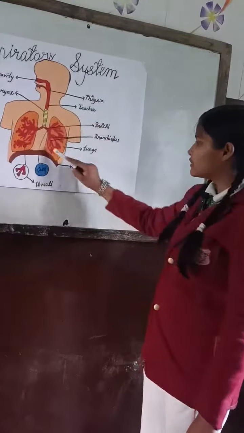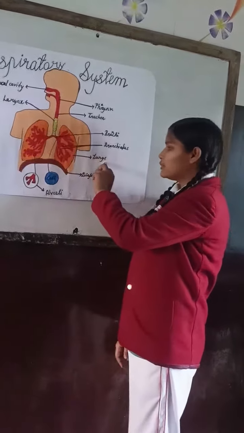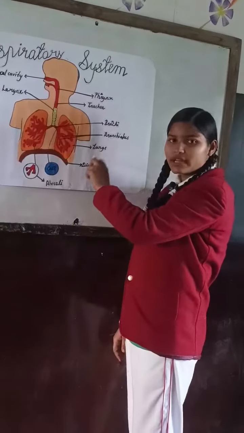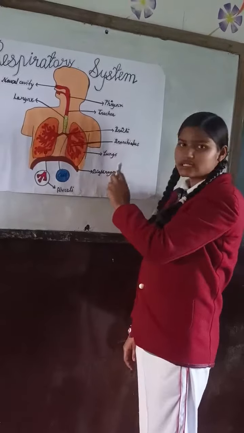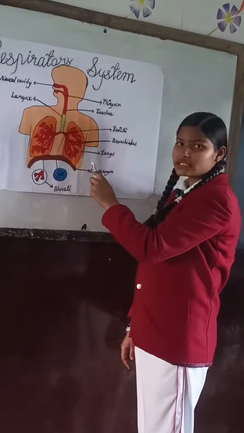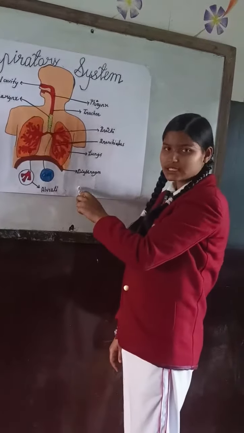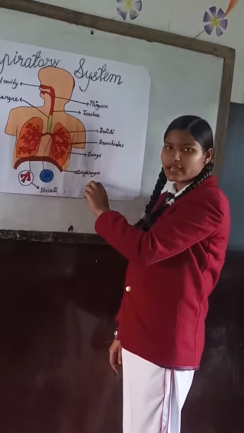Lungs are protected by the ribs and rib cage. Its main function is that it allows for breathing. Diaphragm sits below the heart and the lungs. It is a dome shaped muscle that is responsible for inhaling and exhaling.